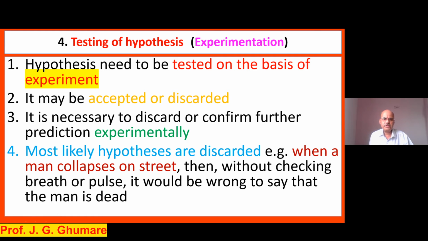Now go for the second step and raise the question: why must the man have collapsed, what must have happened to the person, etc. Give the tentative answer. Just now I gave the answer: the person must have suffered a heart attack. The person must have suffered from a problem of blood pressure. The person must have suffered death.